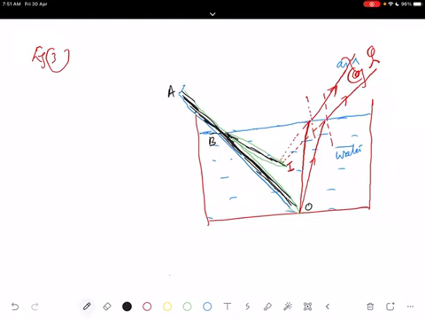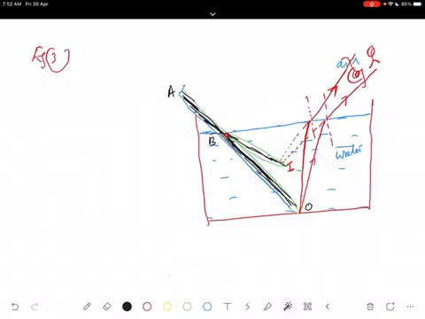Why does a pencil partially immersed in water appear to be bent at the water surface? I explained with the diagram. So this is your pencil kept here, and this is the tip of the pencil. One ray is coming here, going away from the normal after refraction. Another ray also is coming here, bending away. These two rays are not meeting anywhere. So if you are standing here in the air medium, these two rays appear to come from a point O. So the pencil position will be like this, and it appears to bend. So you can see a bend here at the interface. Okay, this is the reason.